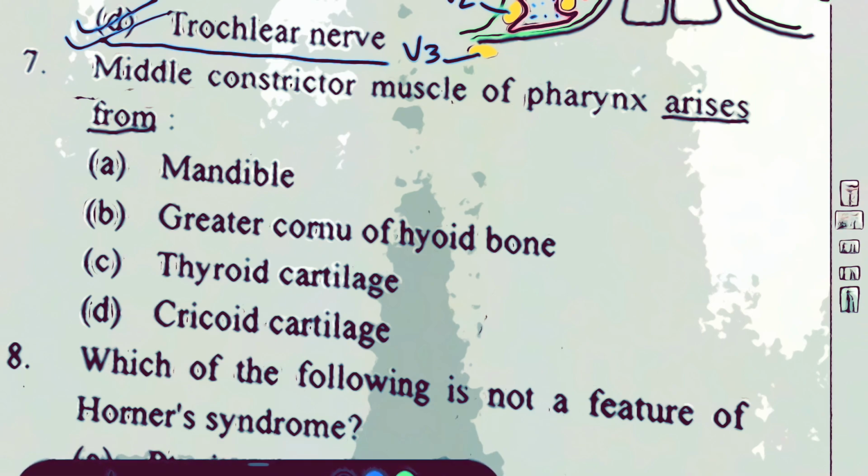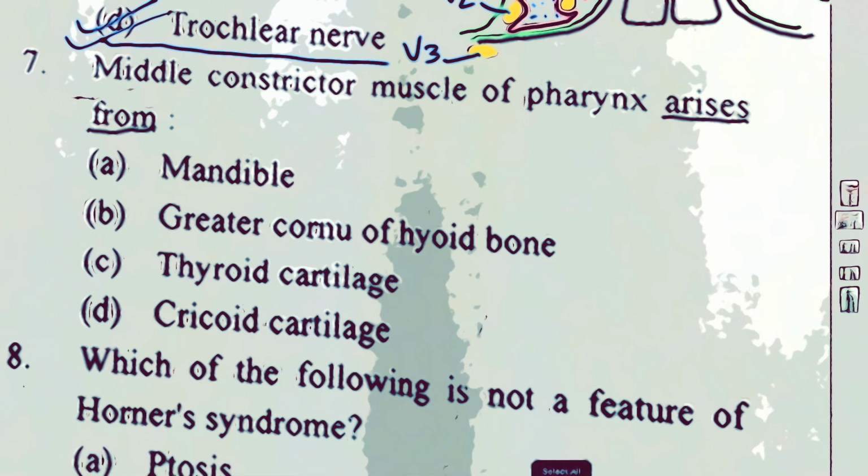So for your revision, just have a look here. Just remember the three main things you have. The mandible is one thing, the angle of mandible. Then you have the hyoid like this. This is the hyoid. And then you have the thyroid cartilage like this, and below that, of course, is the cricoid cartilage. If you remember these three structures in the neck, above mandible, then hyoid, then the larynx, you can easily learn the three constrictors because they are related to these structures.